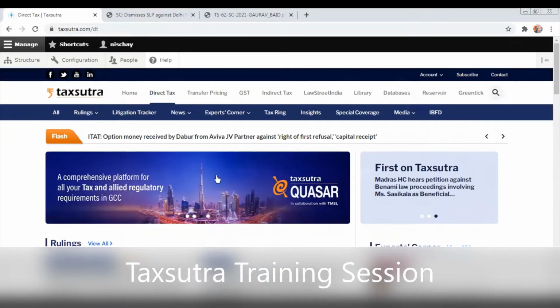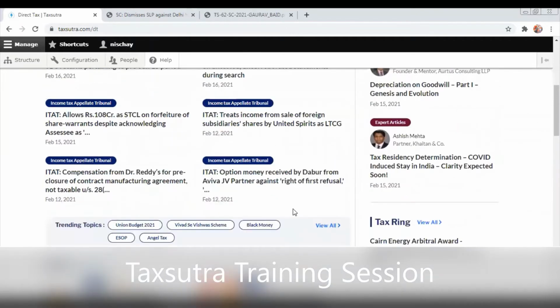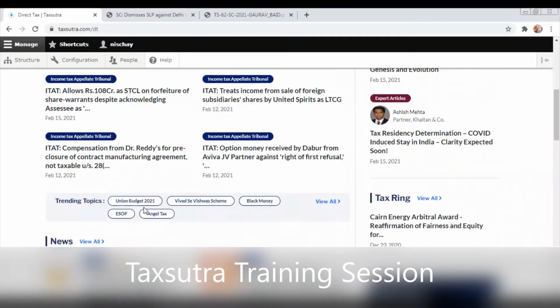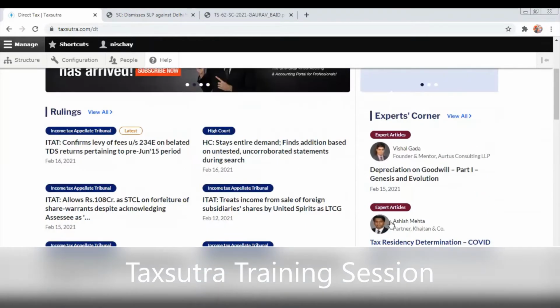Okay, so we have seen the rulings part. On the home page, you will also see the rulings part here. You will see all the rulings from different authorities. What are the trending topics? You will be able to see what are the trending topics in terms of union budget, Vivad Se Vishwas, black money, ESOP, angel tax, in case anybody wishes to research on those particular topics.